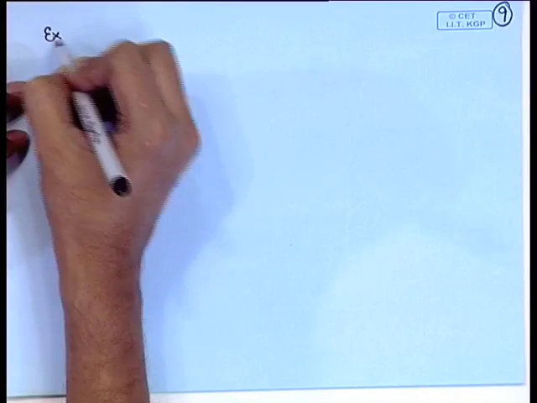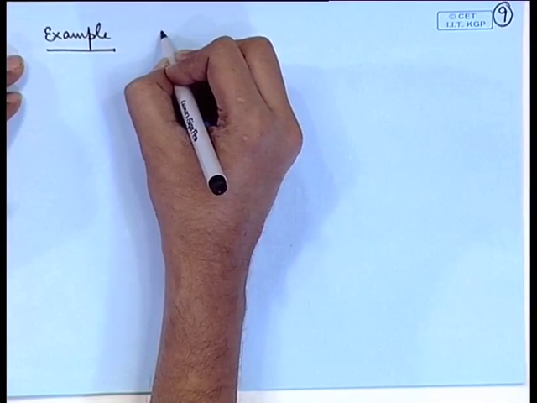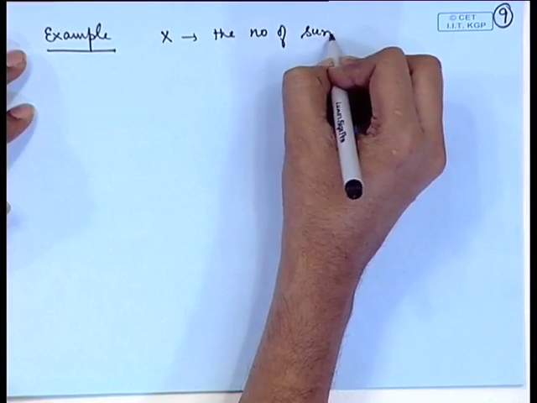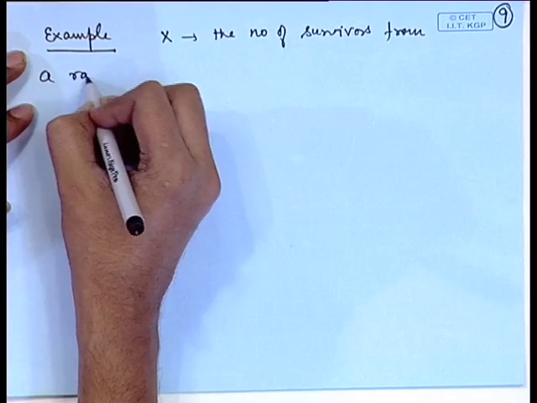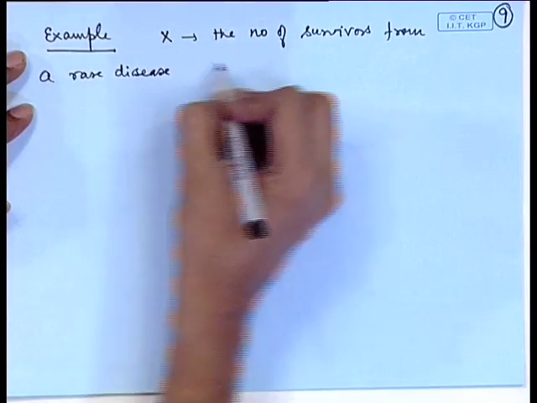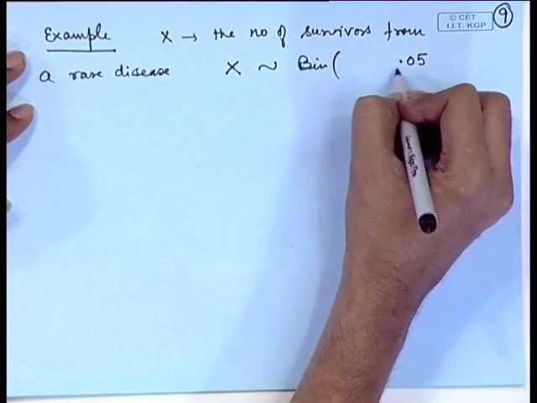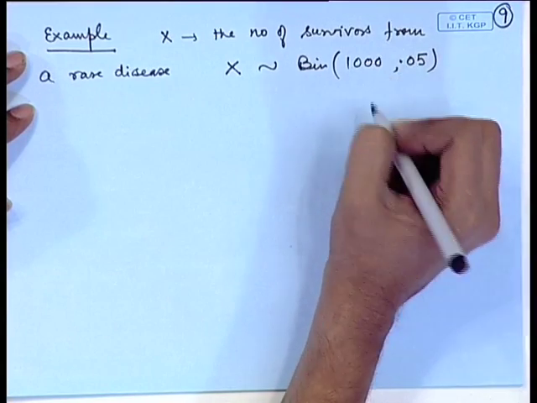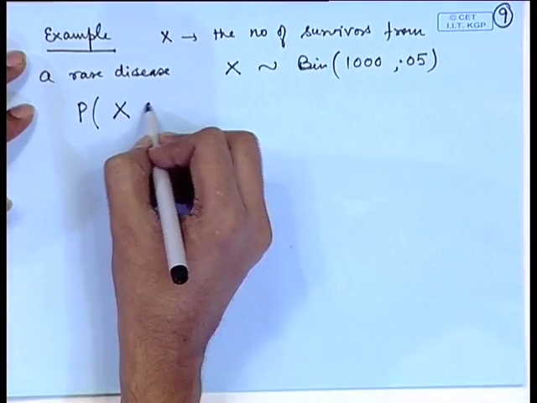Let us consider one application here. Let x denote the number of survivors from a rare disease. The probability of survival is say 0.05, and out of 1000 patients, what is the probability that say x is less than or equal to 5?